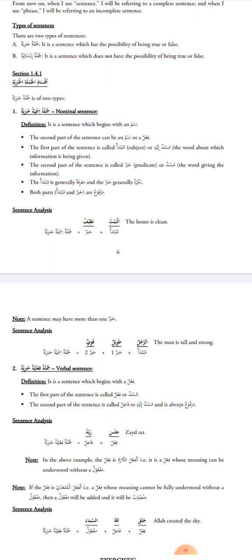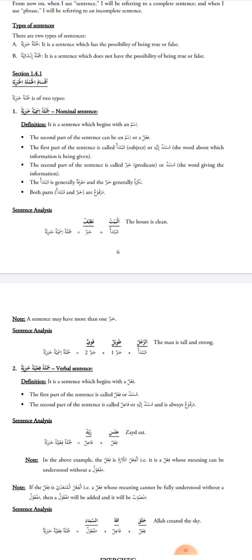sentences. You have Jumla khabariyah and Jumla insha'iyah. So the author will first cover Jumla khabariyah. What is Jumla khabariyah? It is a sentence which has the possibility of being true or false. For example, I say Zayd is a pious man. This is a sentence, a Jumla khabariyah. Khabariyah means, khabar means news. Jumla khabariyah, sentence which gives news.